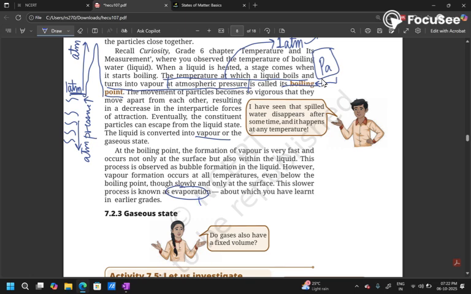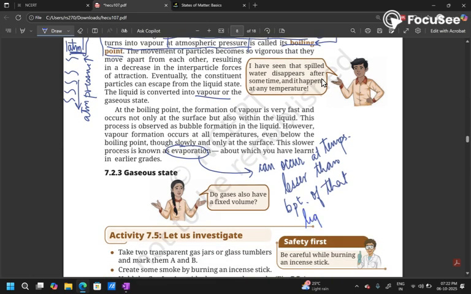So evaporation can occur at temperatures lesser than the boiling point of that liquid. BPT stands for boiling point. So if a liquid's boiling point is 110 degrees Celsius, for example, evaporation need not take place at 110 degrees Celsius. Boiling will take place at 110 degrees Celsius, but evaporation can take place at temperatures way below that, right?